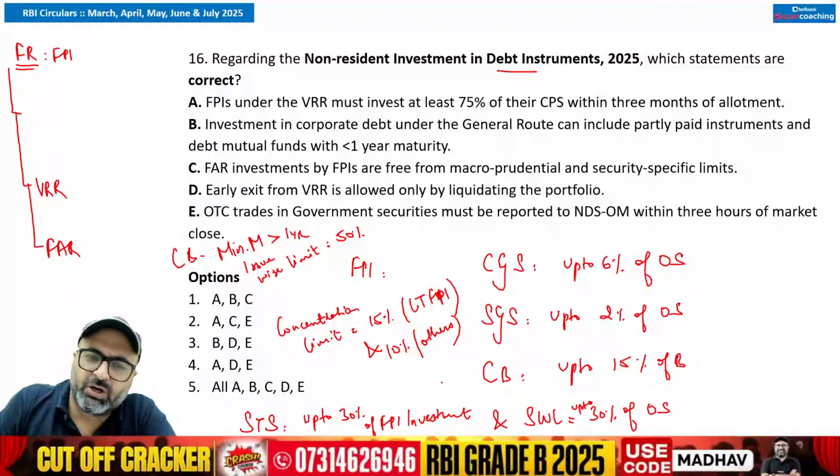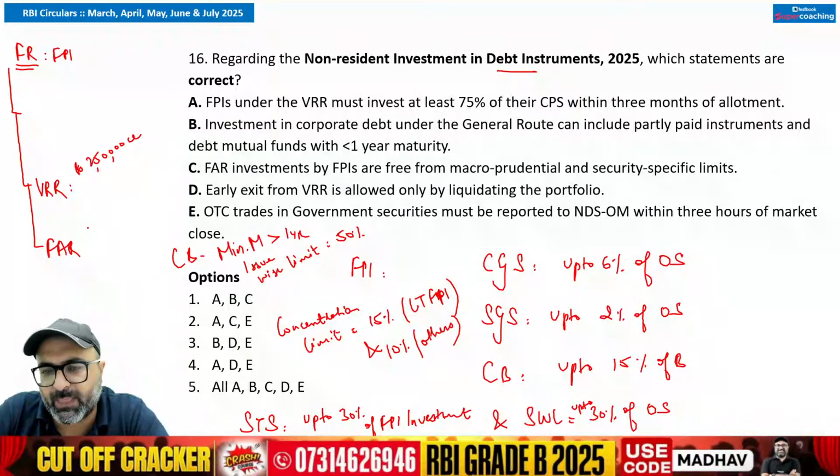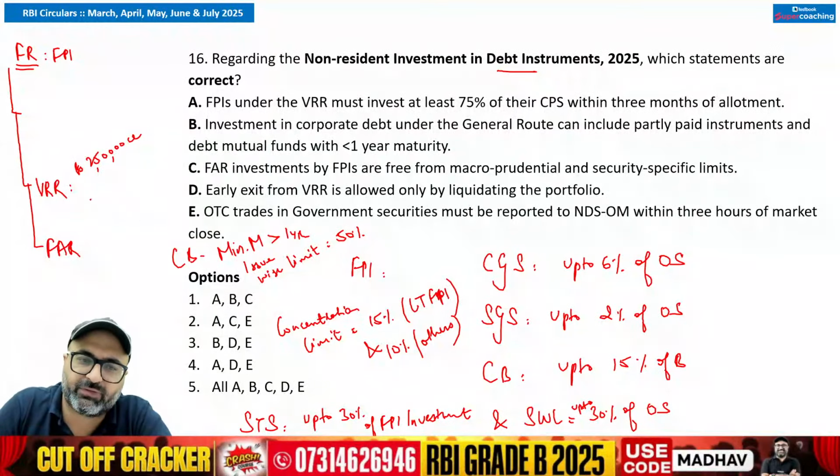Investment limit is 2,50,000 crores. Allocation is by tap or auction. You can go for allocation either through auction or on tap, and the maximum is 50% per FPI per allotment.